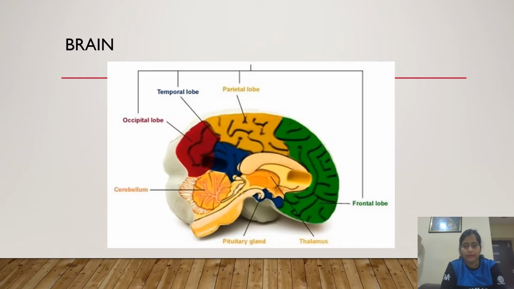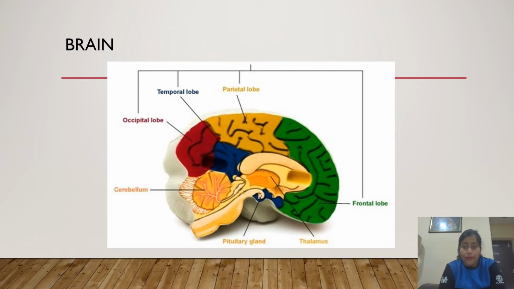So the brain. You all know it is the command center of the nervous system. Now we can see in this figure, the brain is divided into various lobes: occipital lobe, temporal lobe, parietal lobe, and frontal lobe. The frontal lobe is responsible for problem solving.